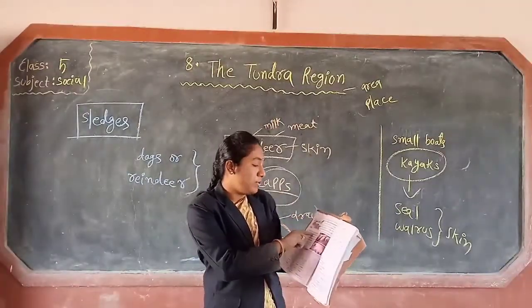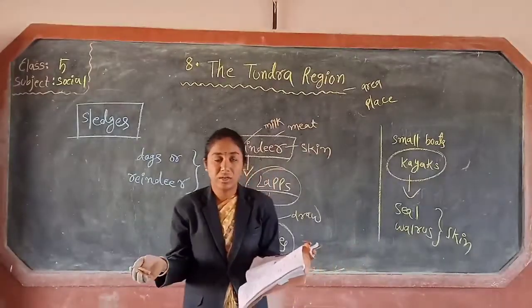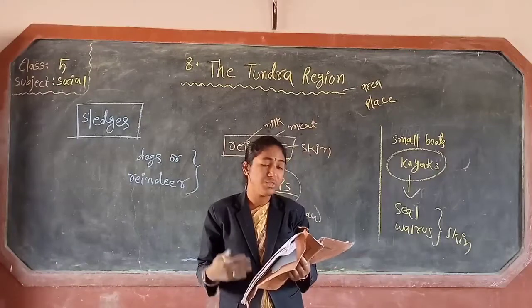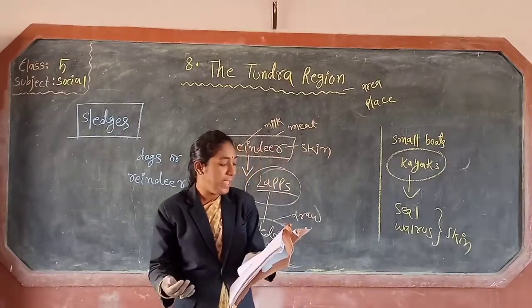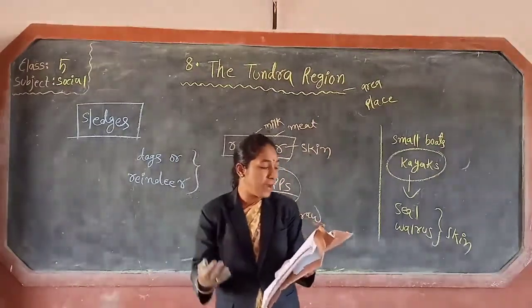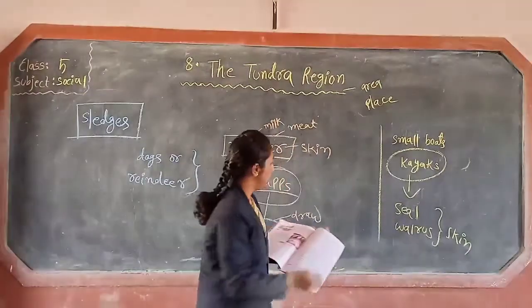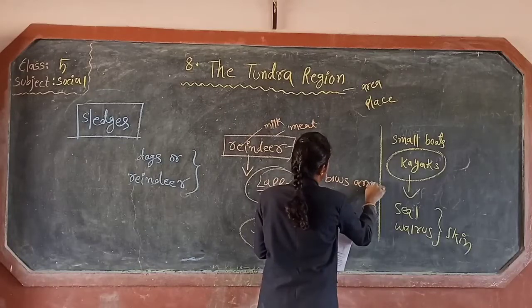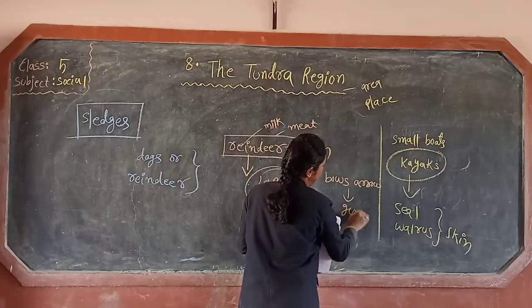The life of the Eskimos is now changing very fast. In modern days, they have shifted from bows and arrows to guns to hunt.